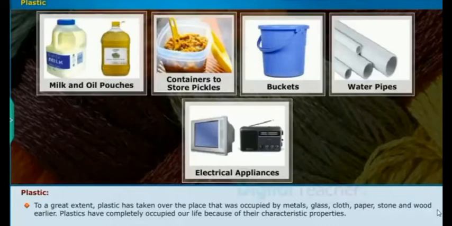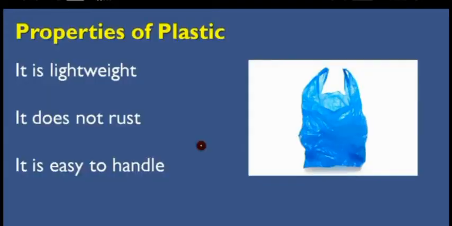Plastic has taken the place occupied by metals, glass, cloth, paper, stone and wood. And plastic has completely occupied our life because of its characteristic properties. Many plastic materials are used in our daily life every day, and it plays the most important role in our daily life. Next comes the properties of plastic.